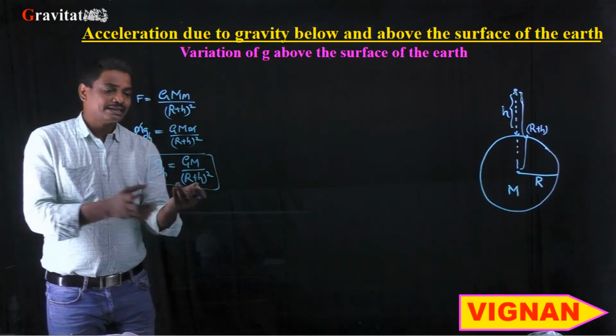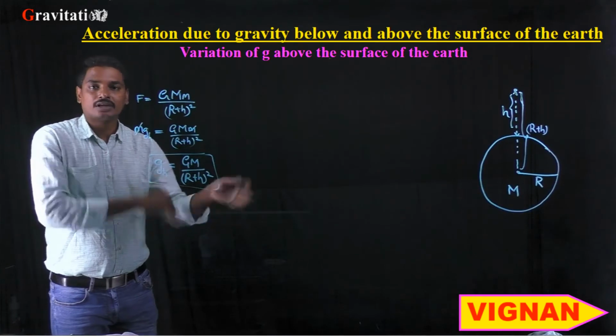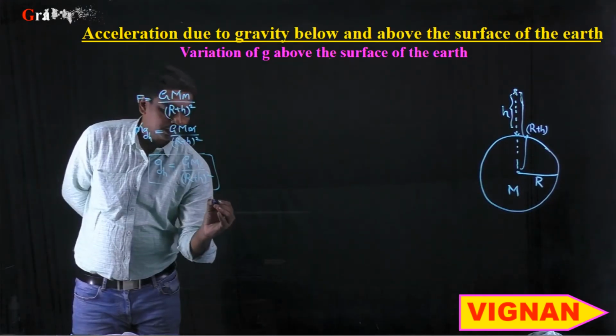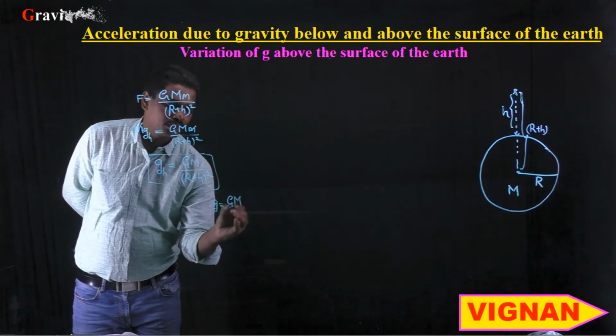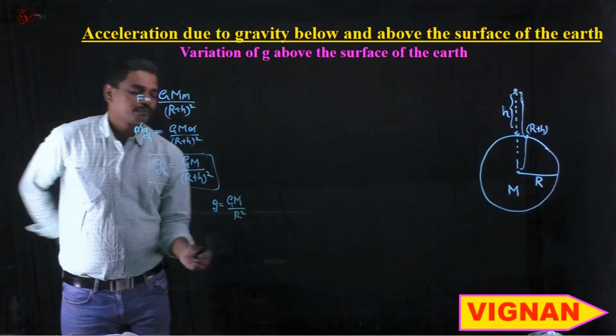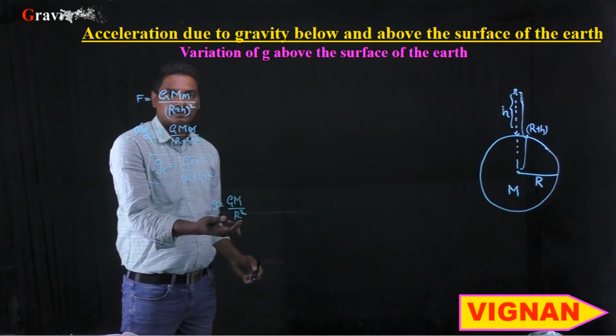Right, if you want to write this expression in terms of acceleration due to gravity of the planet, then we know that small g is equal to capital G into capital M by R square, which is the expression for acceleration due to gravity on the surface of the planet.